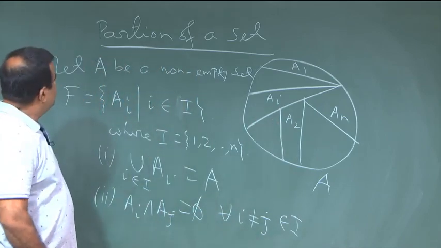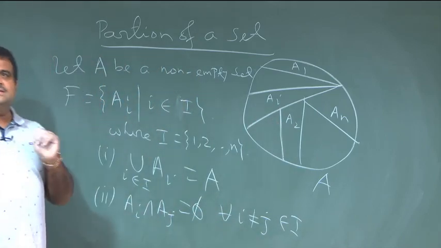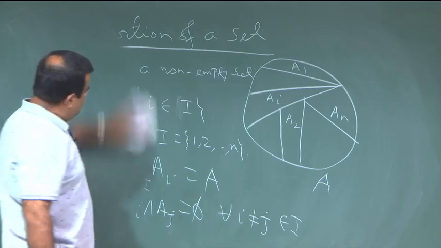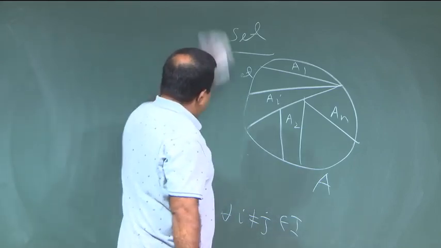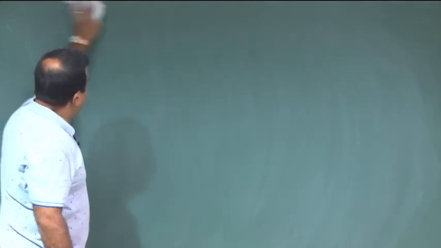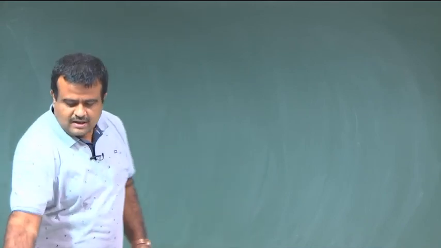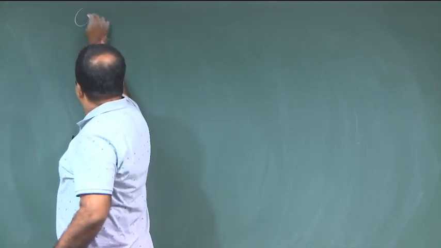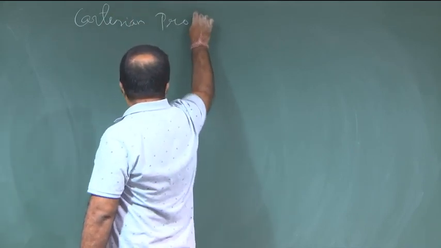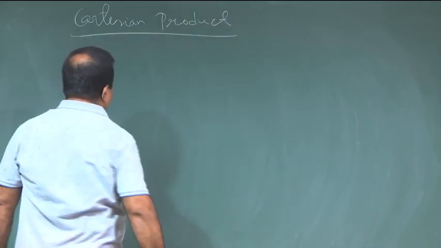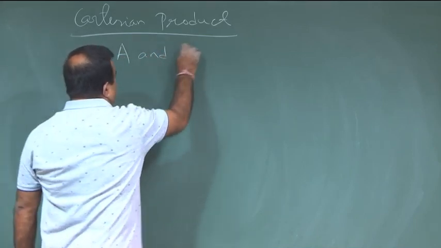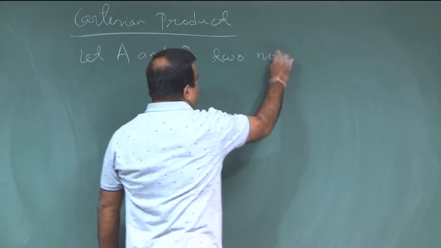Okay. So, now we define relations, and before that let us talk about another set operation, which is called the Cartesian product of two sets. So, let us define the Cartesian product of two sets. Again, let us take two sets, let A and B be two non-empty sets.